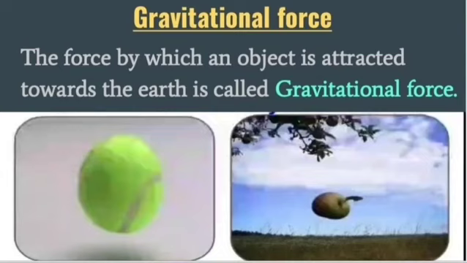And why does it fall down? Because there is a force which is exerted by our earth on the object. There is a force exerted by the earth on our object, and that force is called gravitational force.